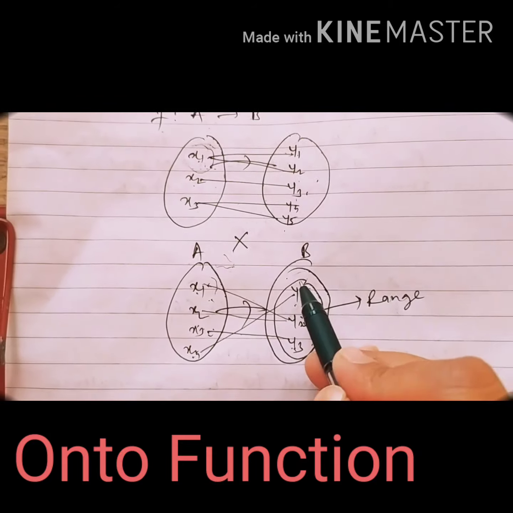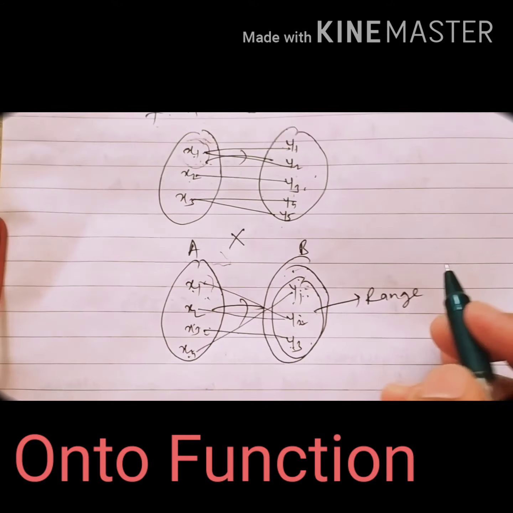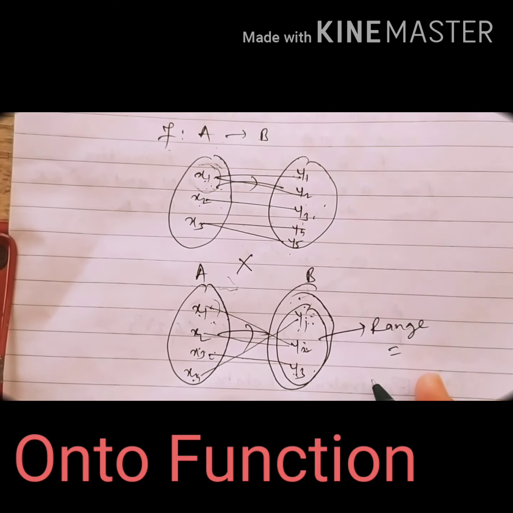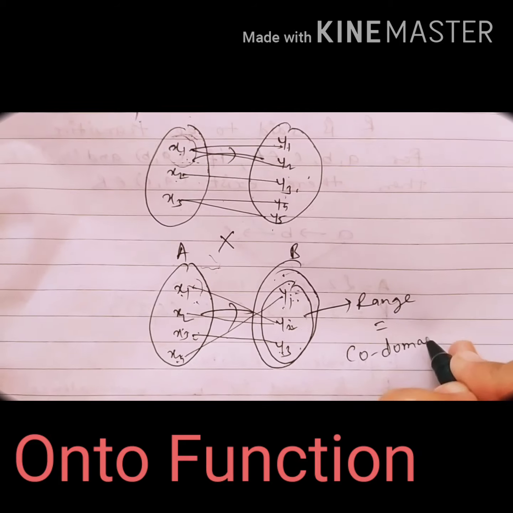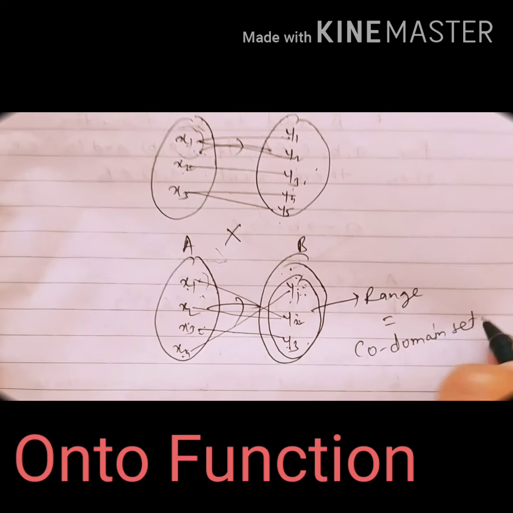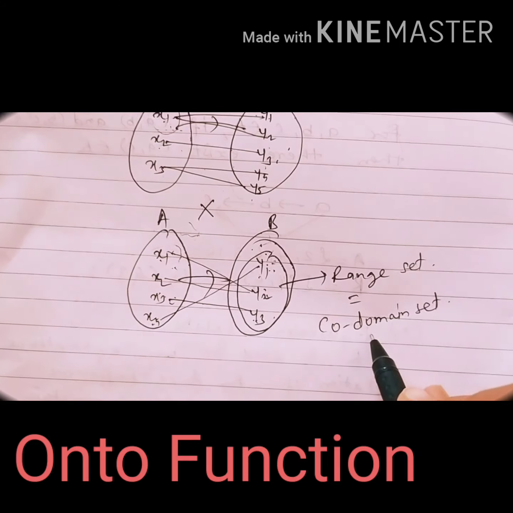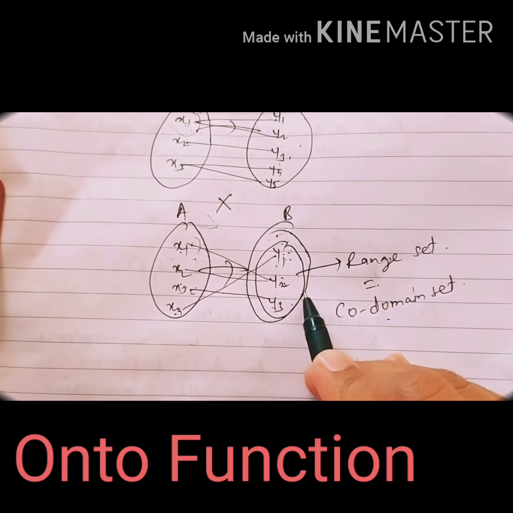But leaving the range set, there is no element in the codomain set. So for an onto function, we can consider the range set is nothing but the codomain set. Means when your codomain set is equal to the range set, at that time the function is clearly an onto function.